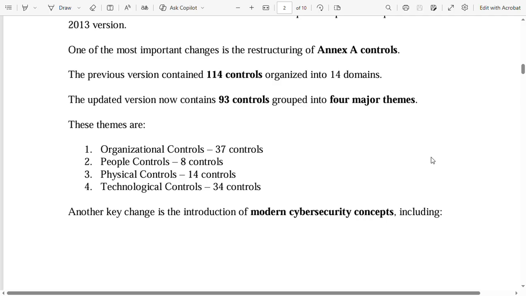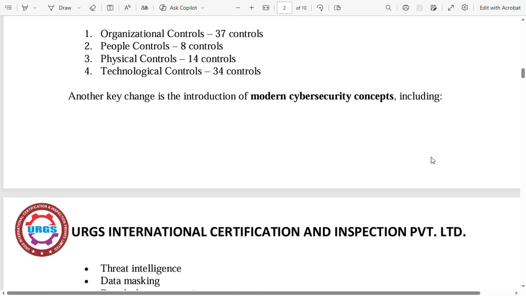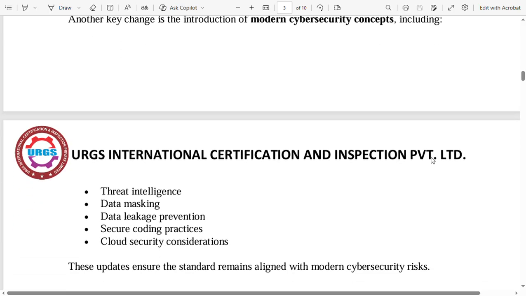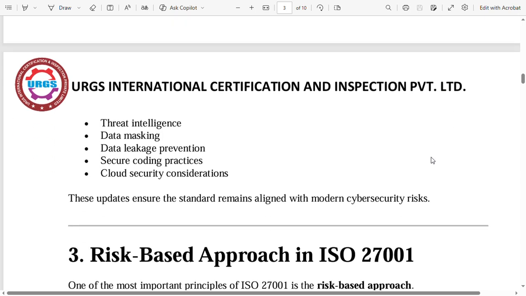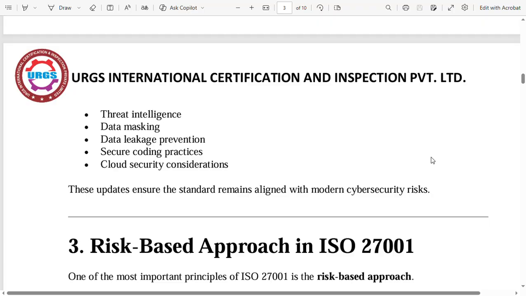Another key change is the introduction of modern cybersecurity concepts, including threat intelligence, data masking, data leakage prevention, secure coding practices, cloud security considerations. These updates ensure the standard remains aligned with modern cybersecurity risks.